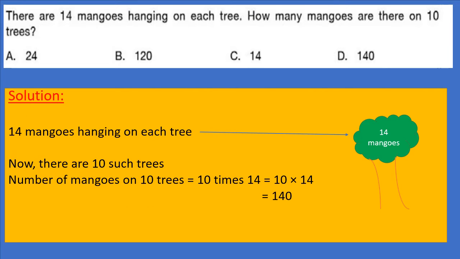Let's move to next question. There are 14 mangoes hanging on each tree. How many mangoes are there on 10 trees? Now 14 mangoes hanging on each tree. That means one tree has 14 mangoes. Now there are 10 such trees. So number of mangoes on 10 trees will be 10 times 14, which is 10 into 14 equals to 140. So 140 mangoes on 10 trees.